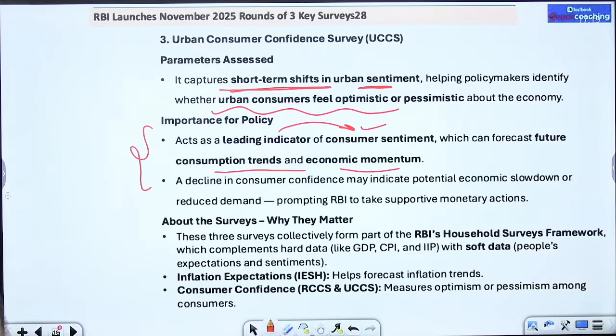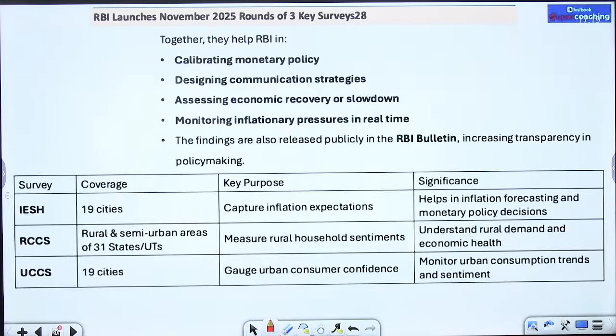अगर हम इस पर्टिकुलर सर्वे की बात करें, with the help of this particular survey we understand how households are looking forward to inflation, which will impact the CPI data of the country, which will impact the GDP data of the country, as well as it shows the expectations and sentiments, if I talk about all of them in a collective manner. तो इन्फ्लेशन एक्सपेक्टेशन है वो फोरकास्ट करता है, हेल्प करता है टू फोरकास्ट इन्फ्लेशन ट्रेंड, लेकिन कंज्यूमर कॉन्फिडेंस के लिए we measure the RCCS as well as UCCS, which is very important.